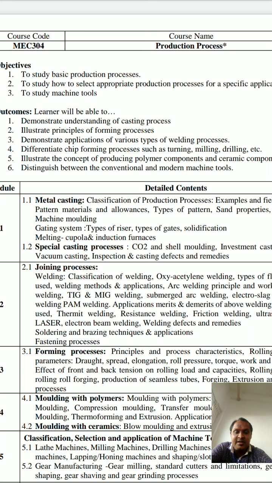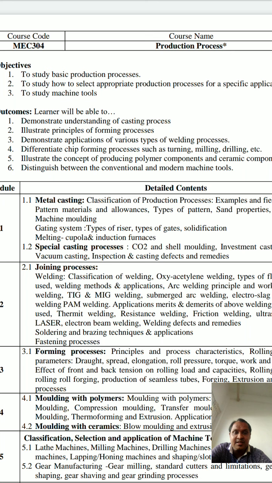Suppose you have a square cube and you want to convert that square cube into a circular one. Then you have to remove the sharp edges, meaning you remove the extra material, and finally you get the round shape. So this is called a subtractive type of manufacturing process, where you cut the raw materials and minimize the raw materials, meaning you remove the raw material from there. So that is subtractive.